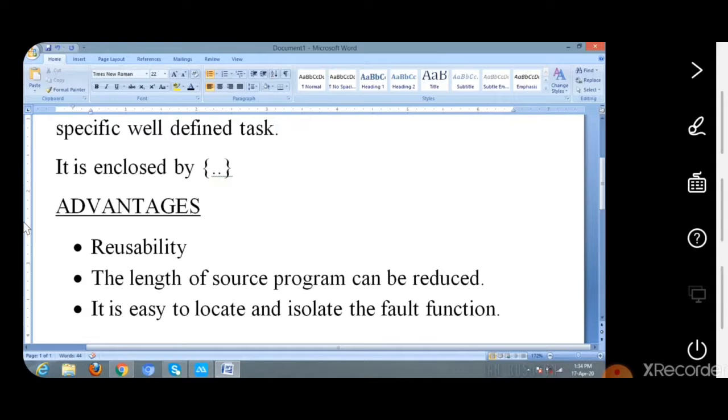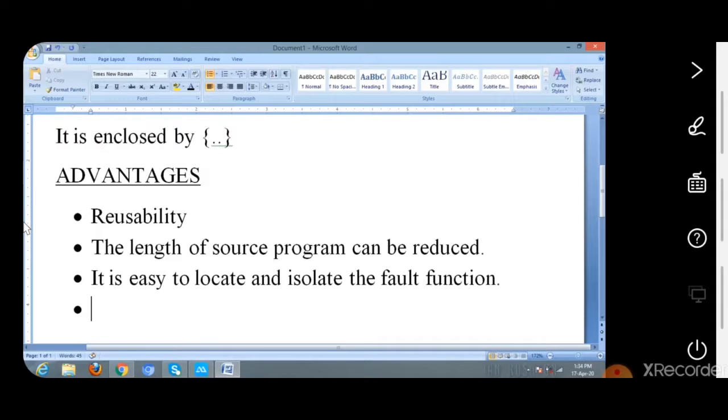So, any errors that occur in the function are easy to locate and isolate because they will be specified in a particular block. Here, the self-contained block is called a function. So if any error occurs in a particular function, it is easy for the programmer to identify the error in that function. So we don't need to track the entire source code.